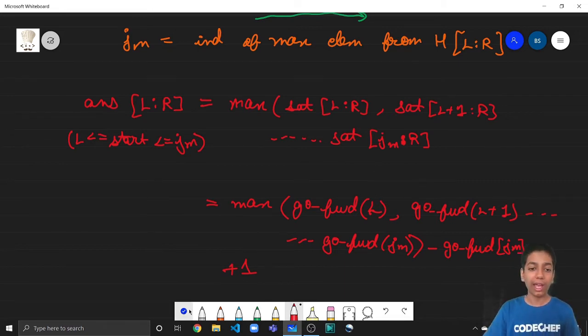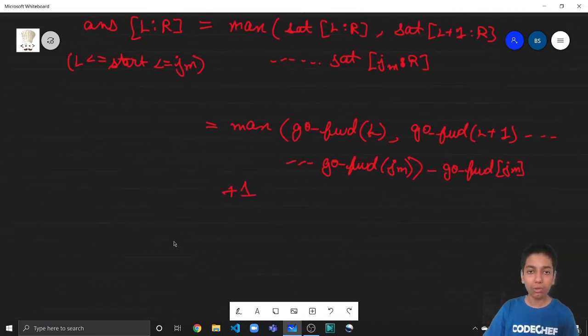And now note that again this type of query to get the maximum from one range can be very efficiently done using a segment tree. So segment tree was the prerequisite, so I won't be going into how a segment tree works and how we query it and how we build it. But here go forward of L, then go forward of L plus 1, so until go forward of JM, to find their maximum we can use a segment tree.